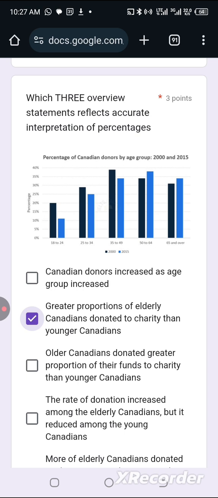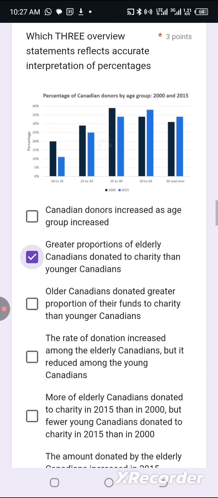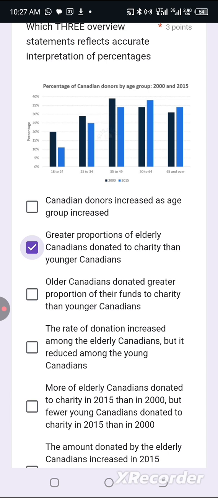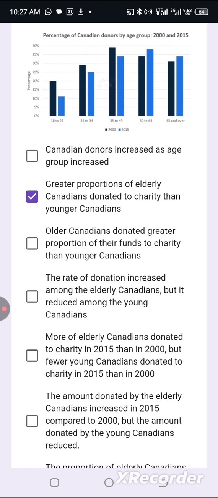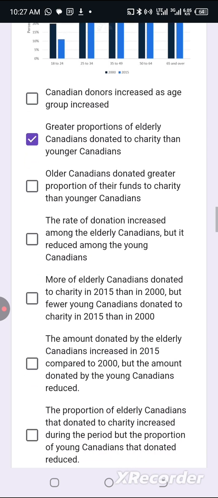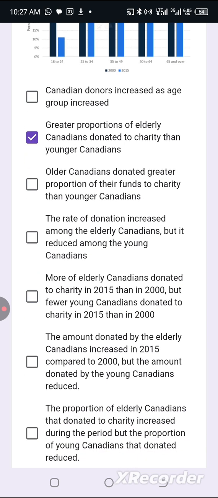So Canadian donors increase as age group. No, a better way to say it is: greater proportions of elderly Canadians donated to charity compared to younger Canadians. Then, older Canadians donated greater proportion of their funds. We don't know the proportion that they donated. We just know they donated. So option C is telling us something that is not on the chart. So I won't go for option C. Option D. The rate of donation increased among the elderly, but it reduced. No, that's wrong language. That word rate is faulty. It's not appropriate in this context.